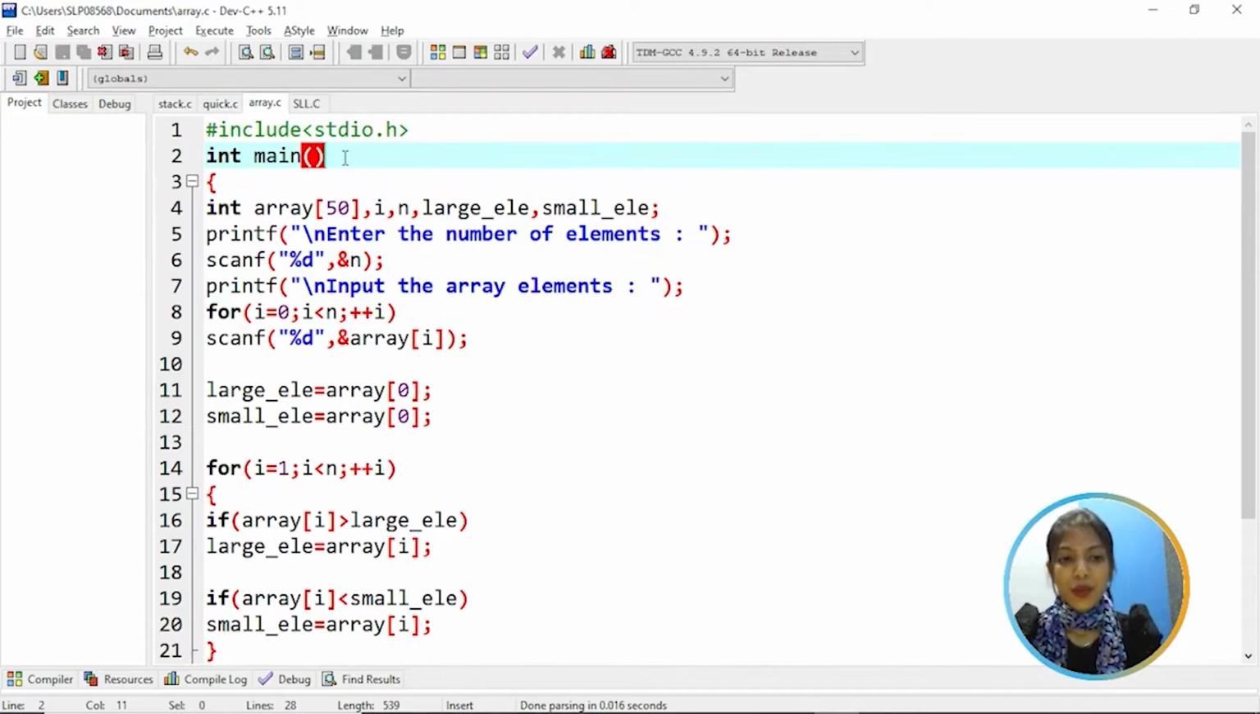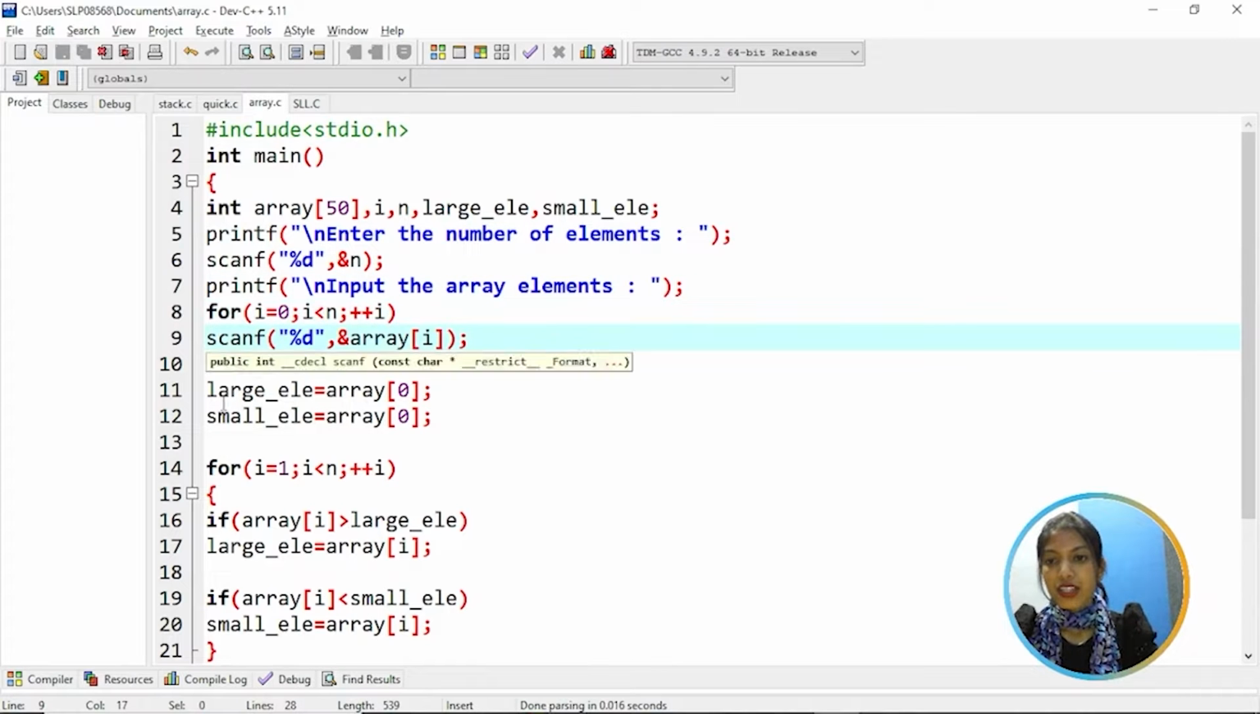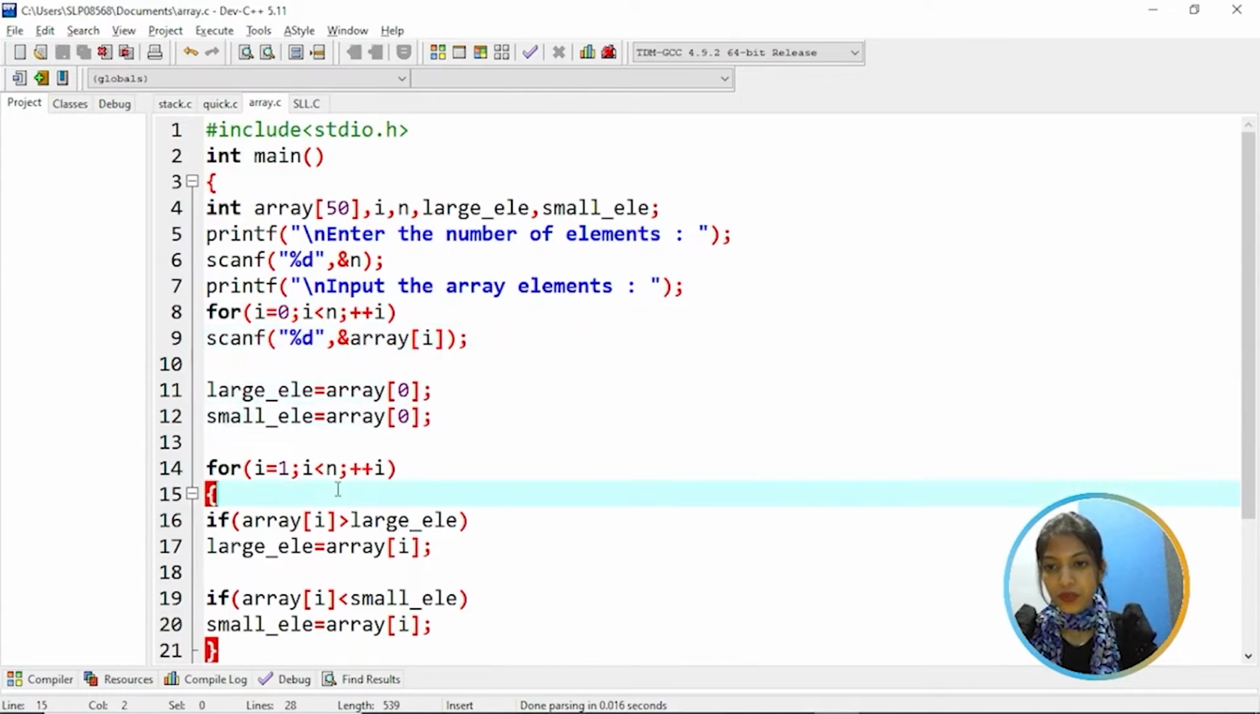So now let's implement a program to find the smallest and largest element. Here we have an array of size 50, then variable i, n, a variable to find the largest element, and a variable to find the smallest element. First enter the number of elements. Input the array elements, one after the other from i equal to 0 to n. Initially, the largest element and smallest element are assigned to array of 0.